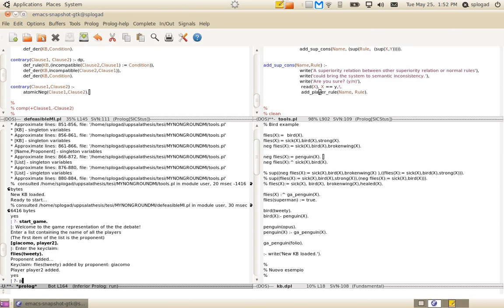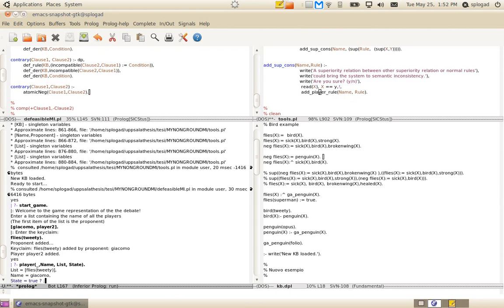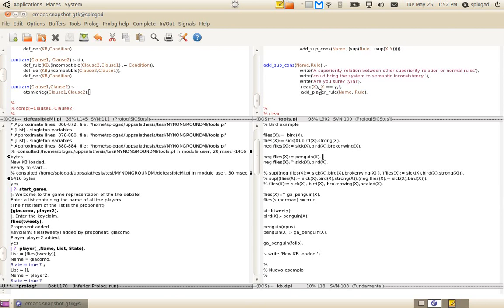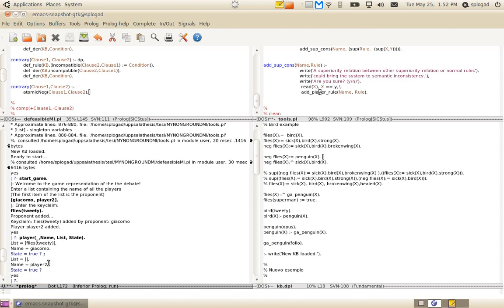Okay, we can quickly take a look at the players structure. In particular, we put the underscore because we want to see both opponents and proponents. The structure has the name, the list of the predicates, and the state. The state says if the player has got more rules and can keep on playing the game. So we have two players, and so we can start.